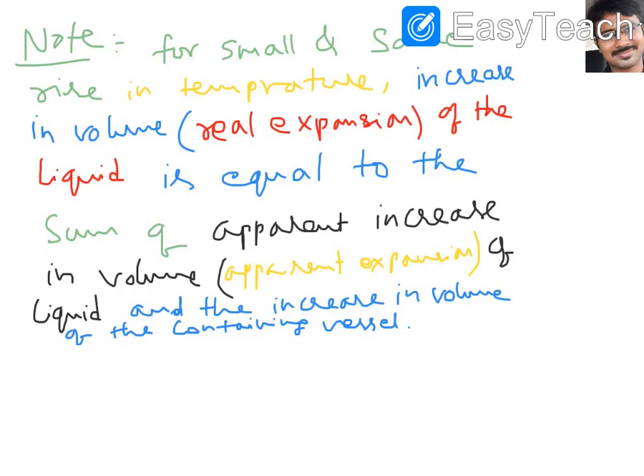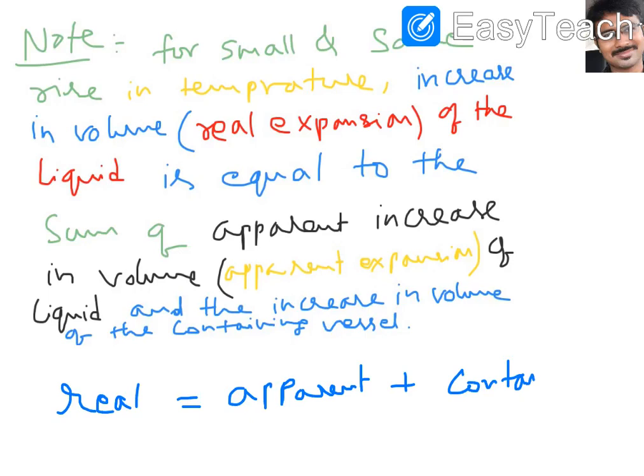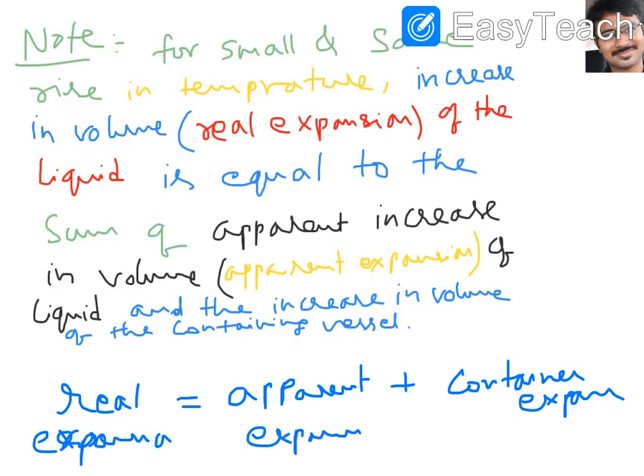That means real expansion of the liquid is equal to apparent expansion of the liquid plus container expansion. So I can write: real expansion is equal to apparent expansion of liquid plus container expansion.